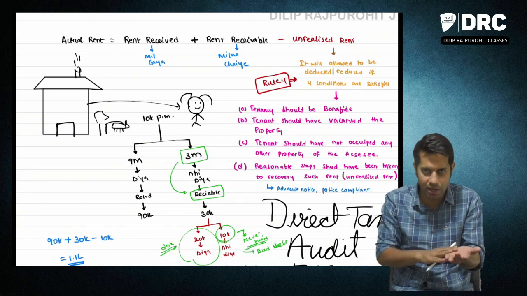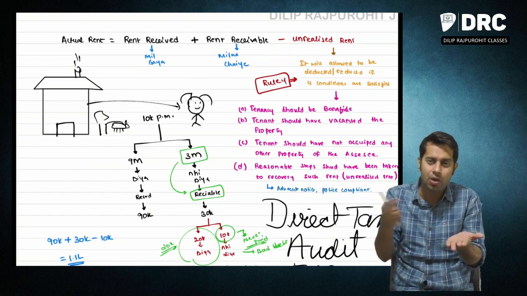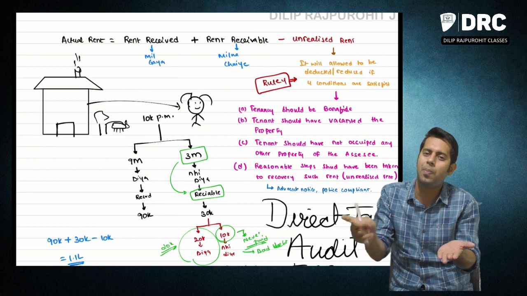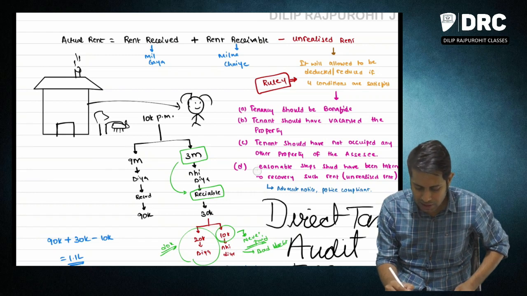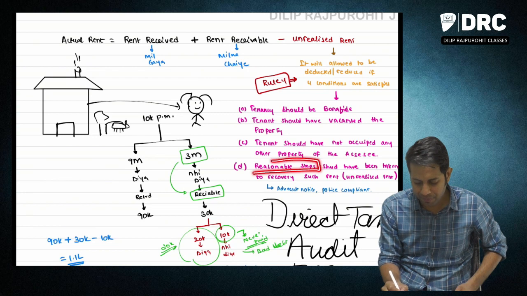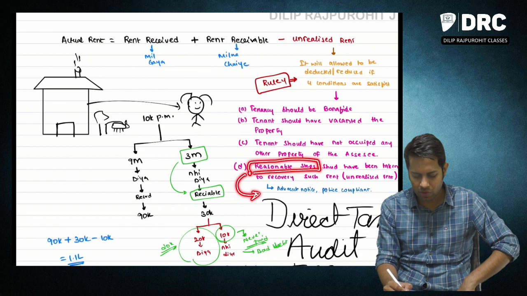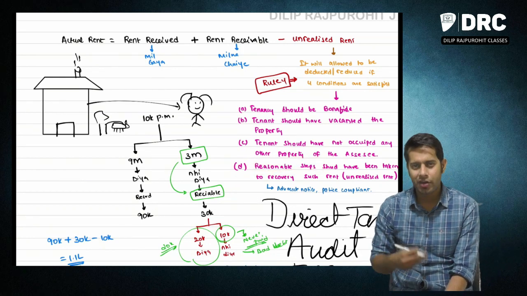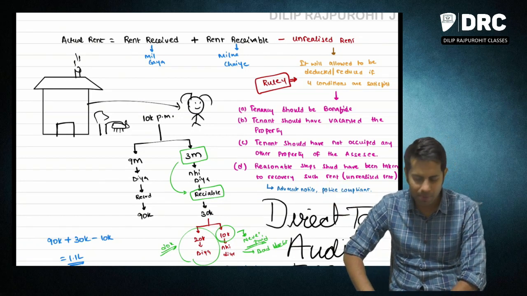Actually, I should have given the property on rent to someone, so the tenancy should be bona fide. The tenant should have vacated the property, and the tenant should not have occupied any other property of the same SSC. So he should not have occupied my other property. And the last condition says I should have taken reasonable steps to recover this unrealized rent. Sir, what do you mean by reasonable steps? Reasonable steps means I should have, say, given an advocate notice. I should have given a police complaint that I have not received rent from this particular person, etc.